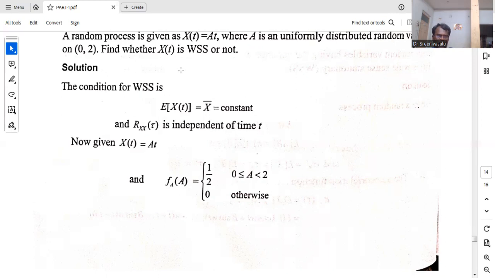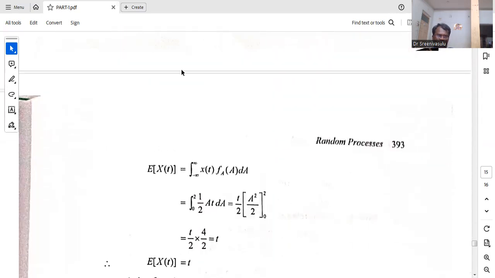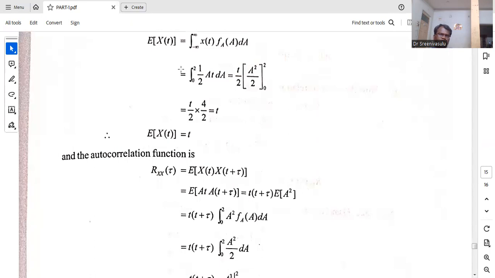So whenever we are calculating this expected value of x of t, the formula is the integral from minus infinity to infinity of x of t and the corresponding density function, with respect to the variable.